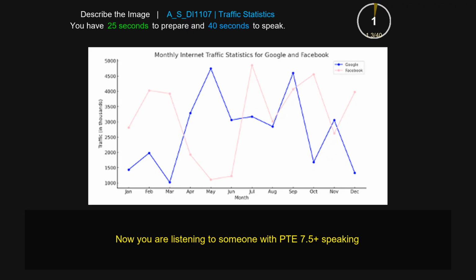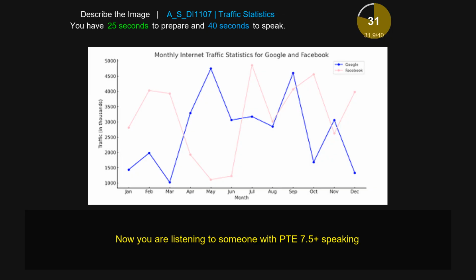The title of the given picture is Monthly Internet Traffic Statistics for Google and Facebook. On the x-axis of the line chart, we have different months starting from January, February, March, April, and so on up to November and December. On the y-axis, we have the traffic in thousands, starting from 1000, 1500, 2000, and so on up to 5000. The maximum value is shown for Google, which is highest in the month of May, nearby 5000, and the lowest value is shown in the month of March, nearby 1000.